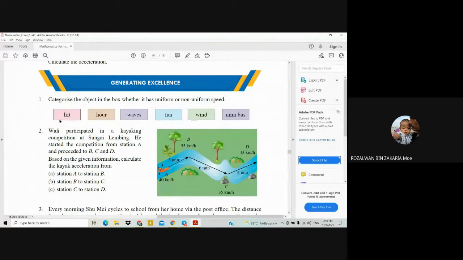Class? Is it lift, hour, wave, fan, wind, or minibus? Which have the uniform speed? Can you tell me what is the answer? The object which has the uniform speed.